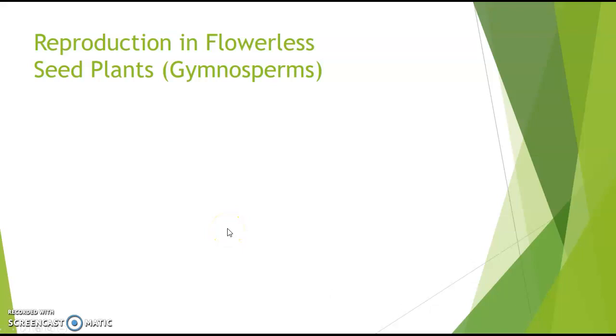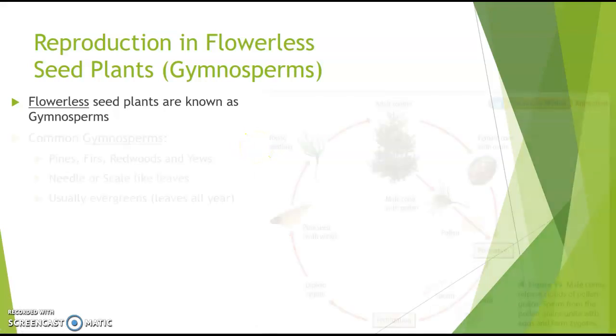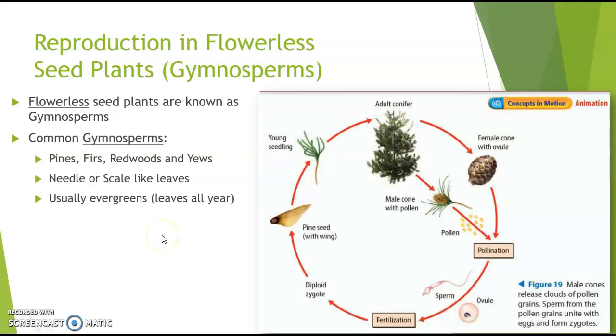Reproduction in flowerless seed plants like gymnosperms. Remember you studied these last week? These are the cone producers. The most common gymnosperms are pines, firs, redwoods. They have leaves that are like needles, and they usually stay green all year long. They do the same thing. There's a male cone with pollen and a female cone that's got the ovules.